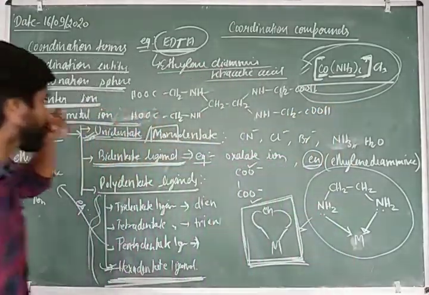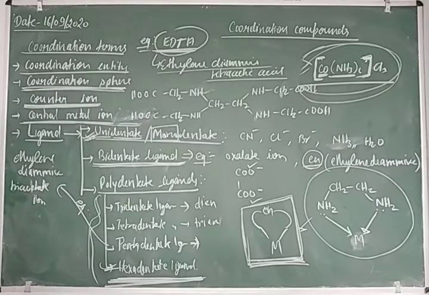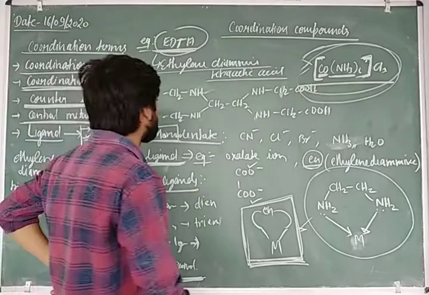This is the structure of ethylenediamine tetraacetic acid, where the 6th pair of electrons is donated.